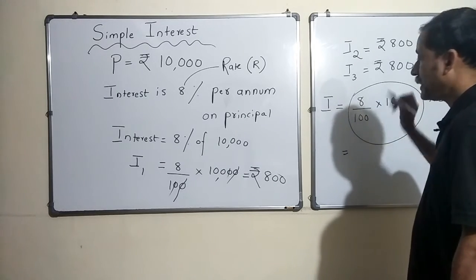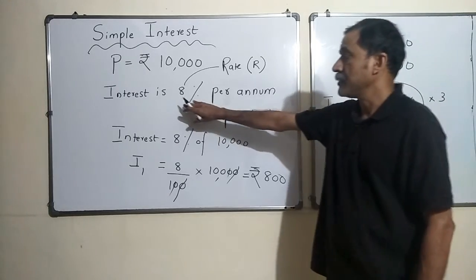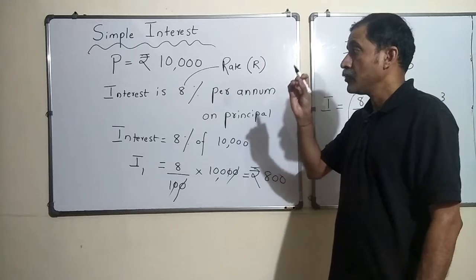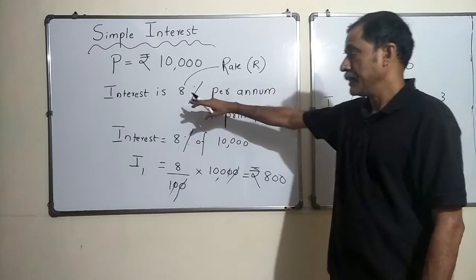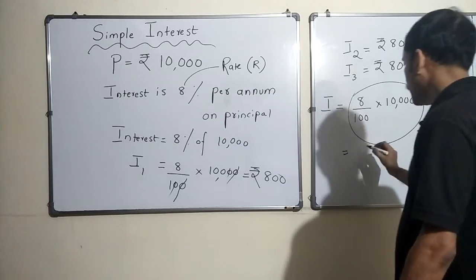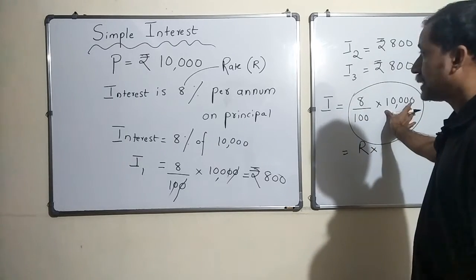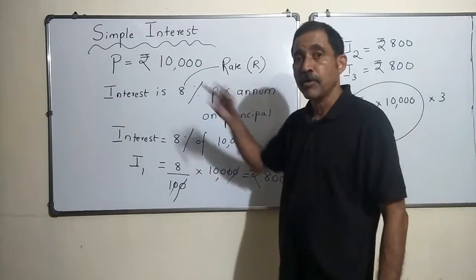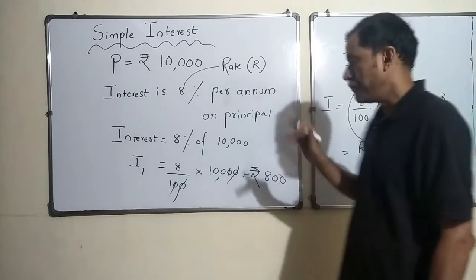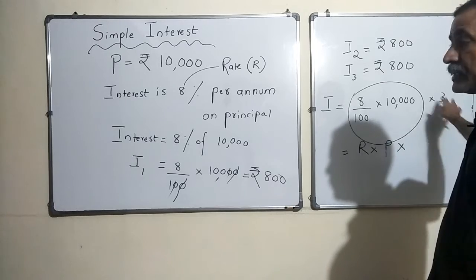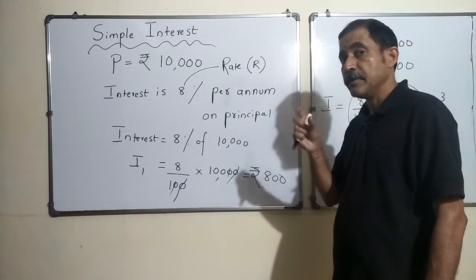Now what is 8? 8 is nothing but the rate of interest which he has already agreed to pay me, at that rate the interest he is going to pay. So that is R. What is this 10,000? That is the principal amount which I am going to invest in the bank. And what is this 3? 3 is the time period, 3 years.